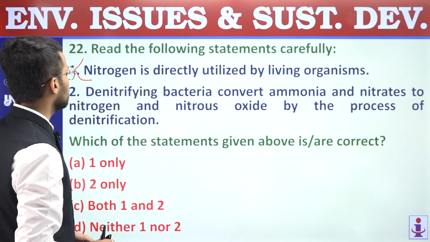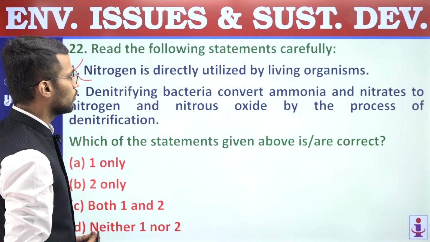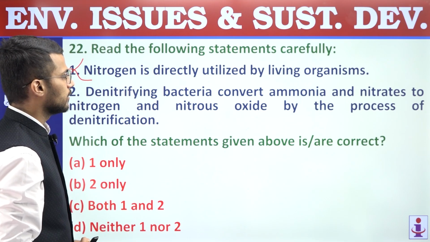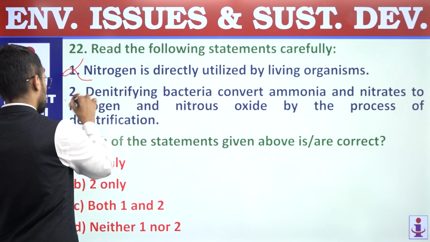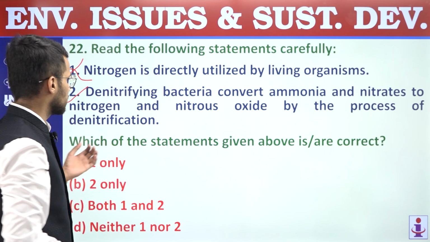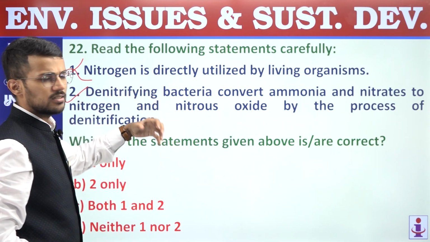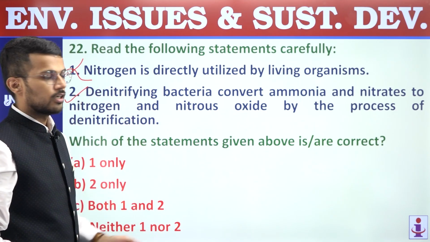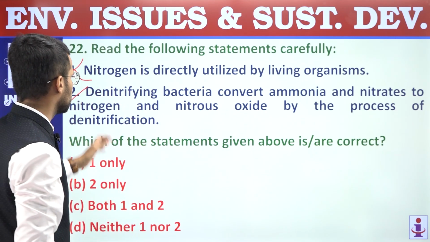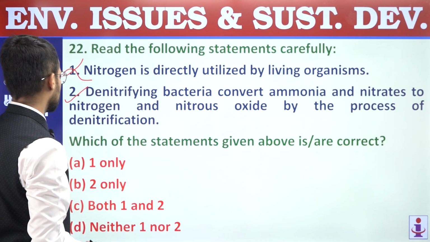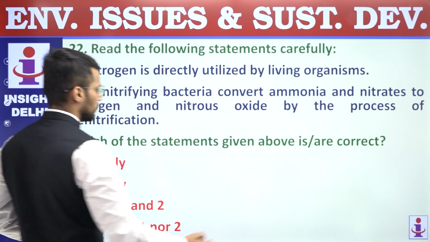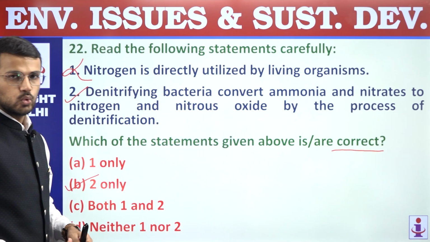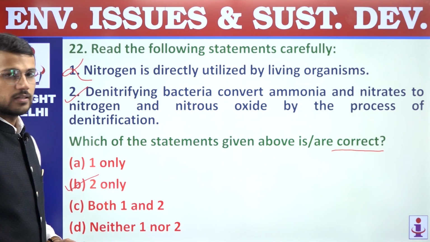Second, denitrifying bacteria convert ammonia and nitrates to nitrogen and nitrous oxide by the process of denitrification. This statement is correct, and an example of denitrifying bacteria is Pseudomonas denitrificans. So the second statement is correct. We are supposed to find out correct statements only. Answer is B, 2 only. Question number 22, answer is B.